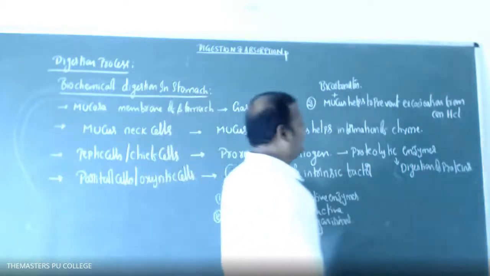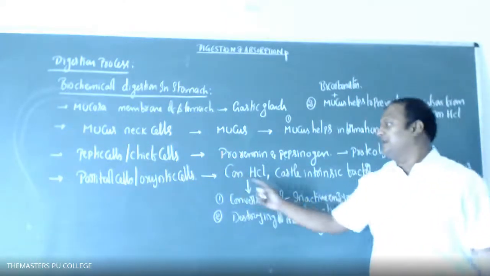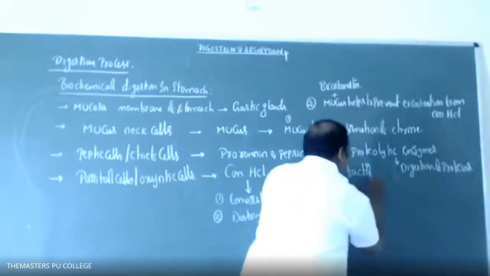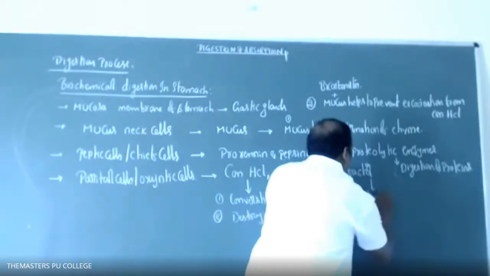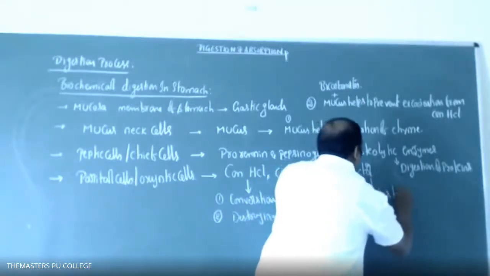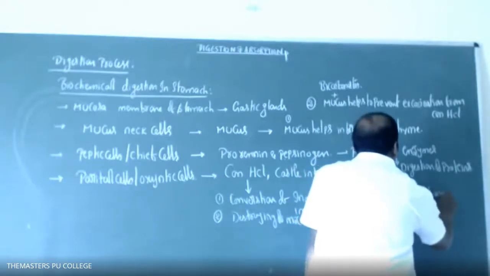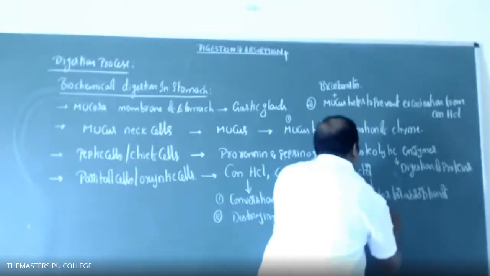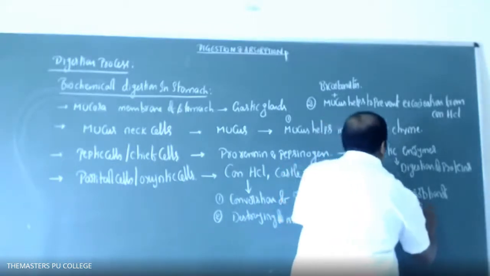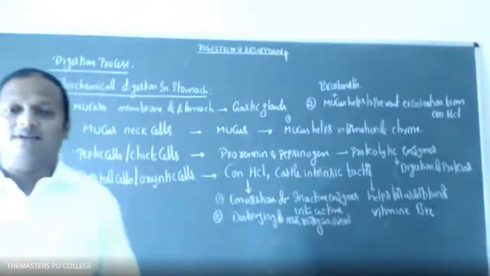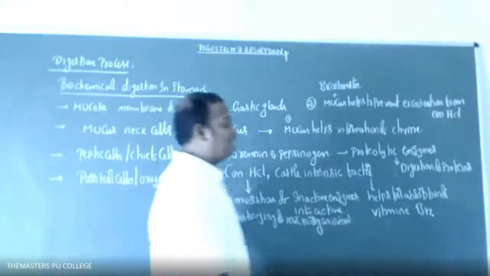And along with HCl, what is secreted from the parietal cells? Yes, students, along with HCl, Castle's intrinsic factor. The Castle's intrinsic factor helps in the absorption of vitamin B12.